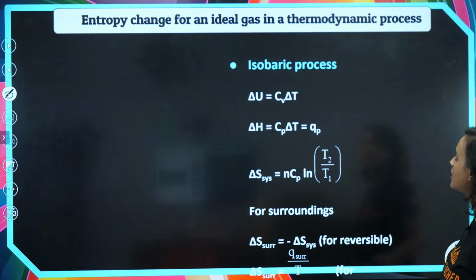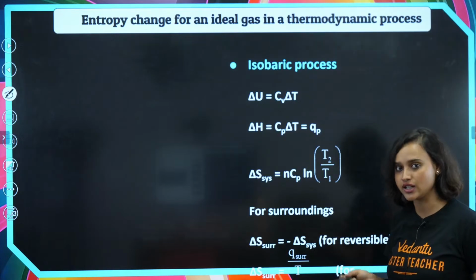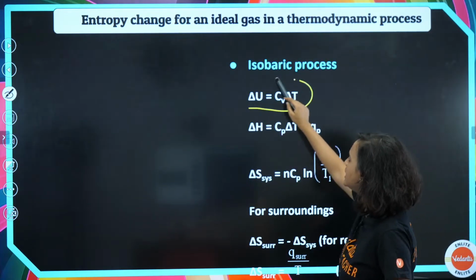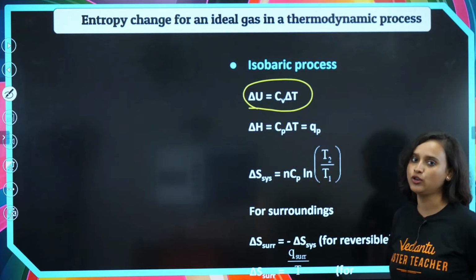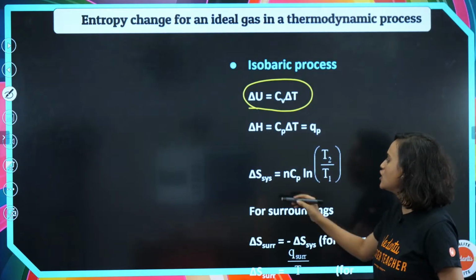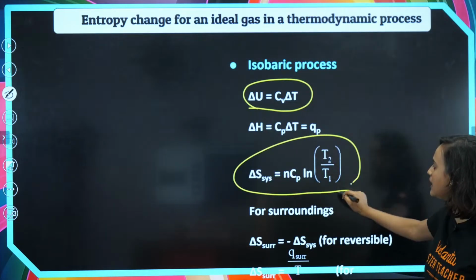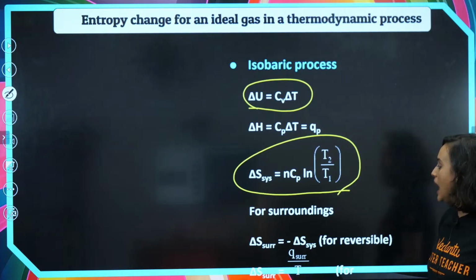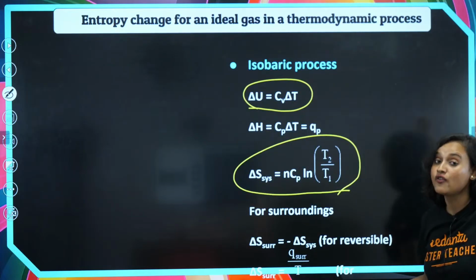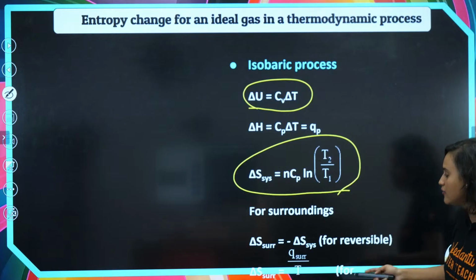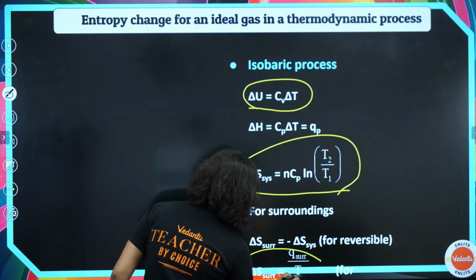Entropy change for an ideal gas in a thermodynamic process, we are continuing with this. So, isobaric process. For an isobaric process, what will happen? Pressure is the same. So delta U is equal to Cv delta T. Now, delta H will be equal to what? Cp delta T, which is equal to Qp. Of course, again we know this. So delta S system is equal to nCp ln of T2 by T1. And for the surroundings, delta S surrounding is equal to minus delta S system, once again for reversible, as we figured out some time back. Same way, for irreversible, delta S surrounding is equal to Q surrounding divided by T.